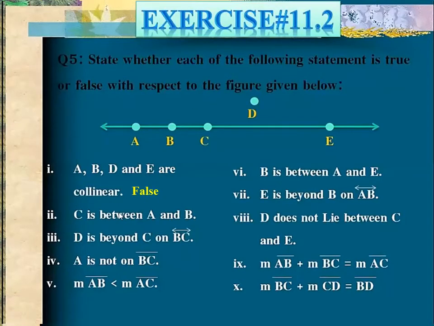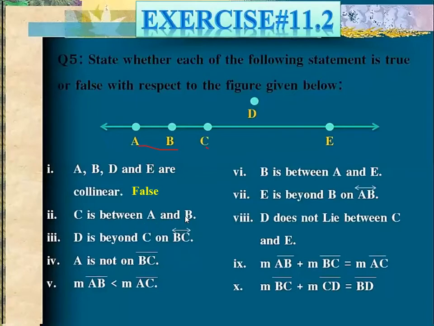Okay, so this is false. Now move on to number two. C is between A and B. This is your C, and it is in between A and B. So whether it is true or false, obviously it is false, because C does not lie in between A and B.